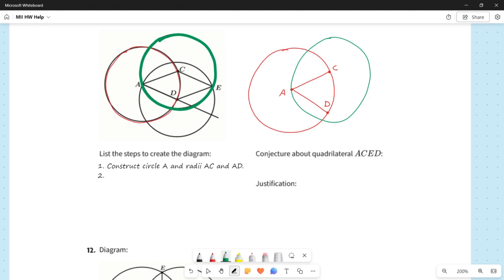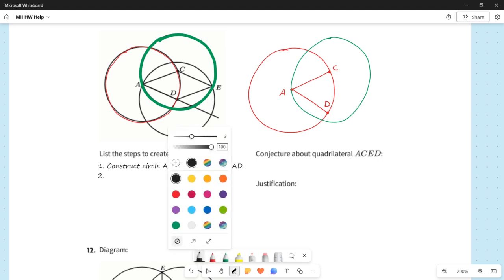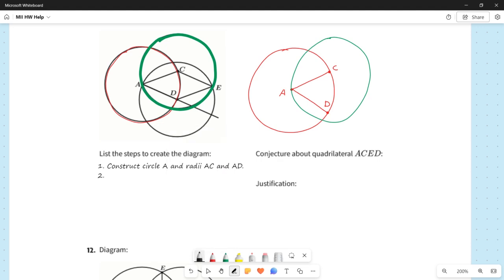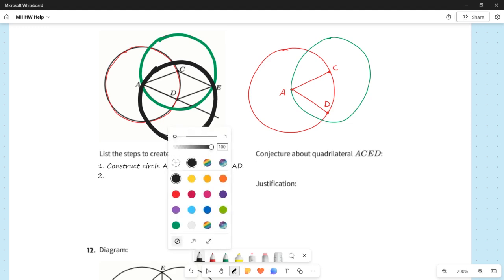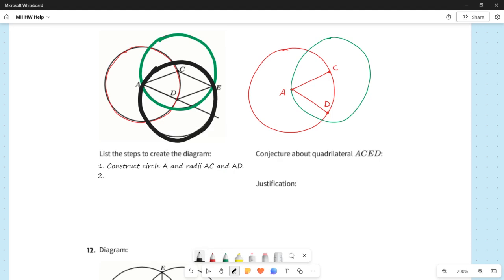And then I have another circle. We'll use a thicker line here. In my original picture, I have another circle that appears to be centered at D. We've got this one. So the circle in black here is centered at D. Let's see if we can do this without it being a disaster. It's above C. All right, so let's go, and again, notice that this circle goes through A. Okay, so it's going to look something like this, perhaps.